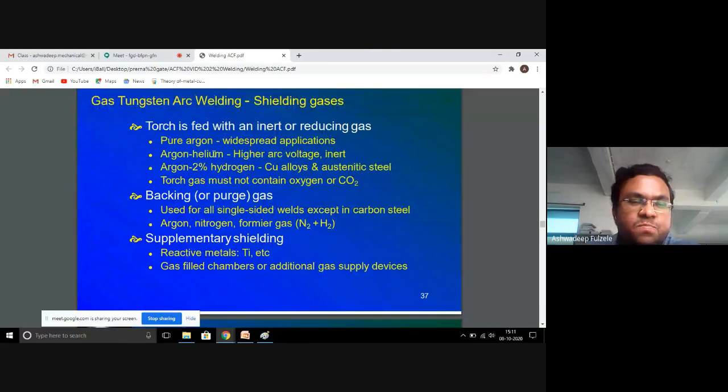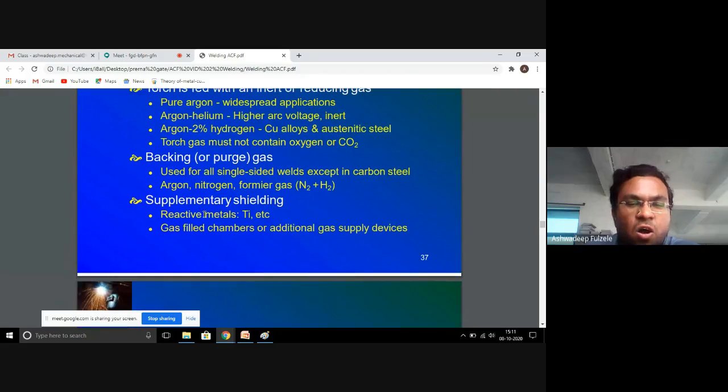Shielding gases: pure argon, argon helium, argon with around 2% hydrogen. The backing or purge gas used for all single-sided welds except in carbon steel: argon, nitrogen, Formier gas, that is N2 plus H2, supplementary shielding.